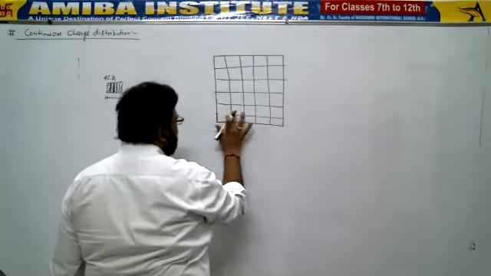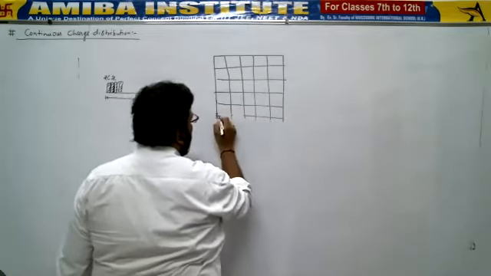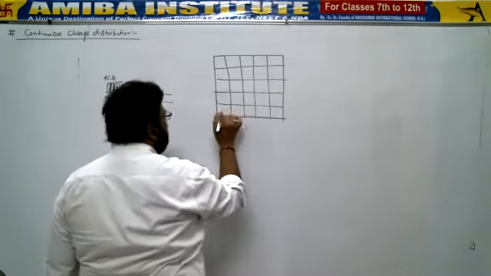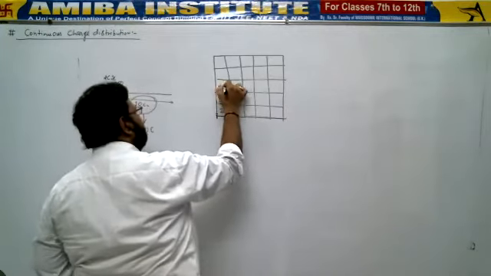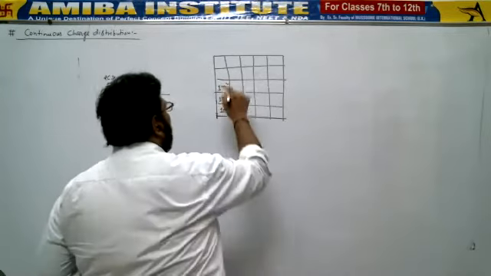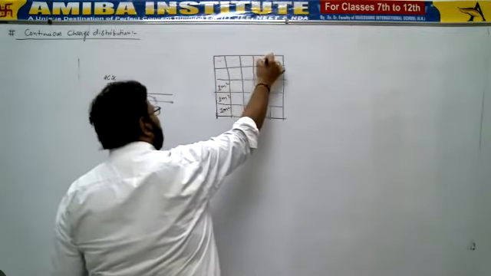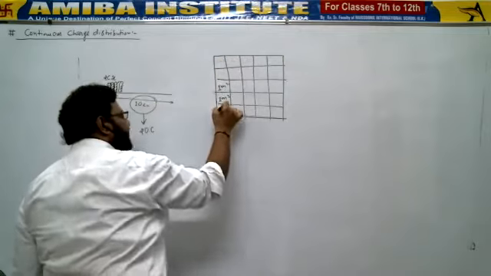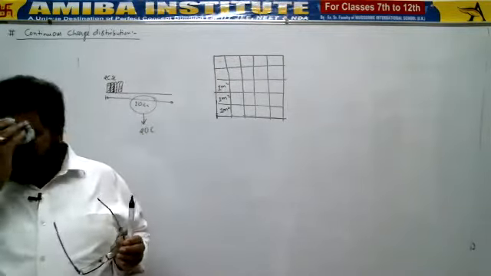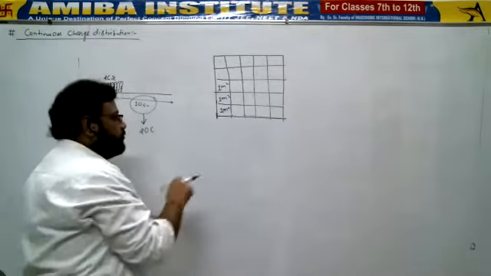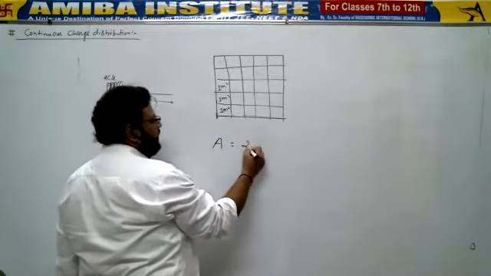So this box is also 1 meter square, and this one too. How many areas are there? 1, 2, 3, 4, 5. 1, 2, 3, 4, 5. The total area is 25 meter square.